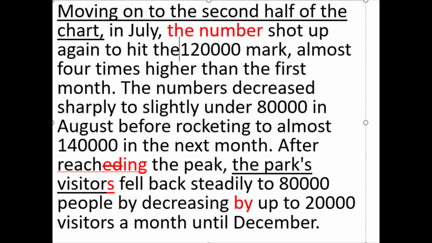So here again, if you're going to use "mark," which is a good word to use, just remember we need the article. Let me make that red. Almost 4 times higher than the first month. This looks good.